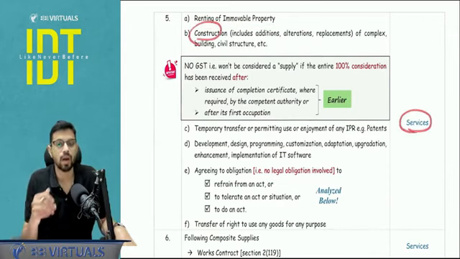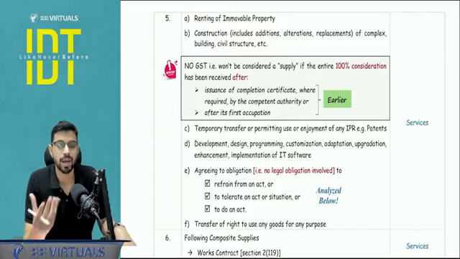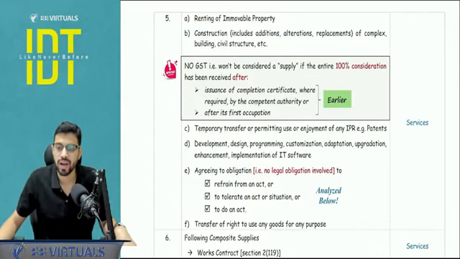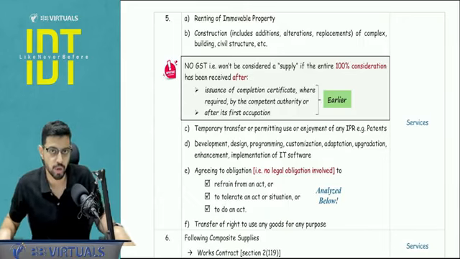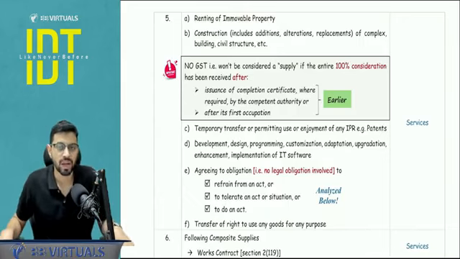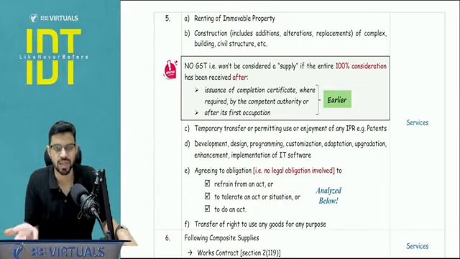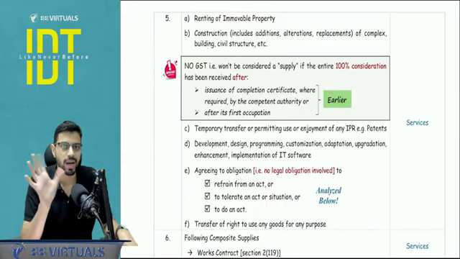Construction is service. Now someone is giving you construction activity, repair, maintenance, alteration, but here you need to understand one particular condition you need to pay attention to, that when you are buying an under construction property, under construction flat, it would be considered as services. But you must have heard that if you buy a completed flat, there is no GST. Now how the differentiation is made, there is one condition to be applied.